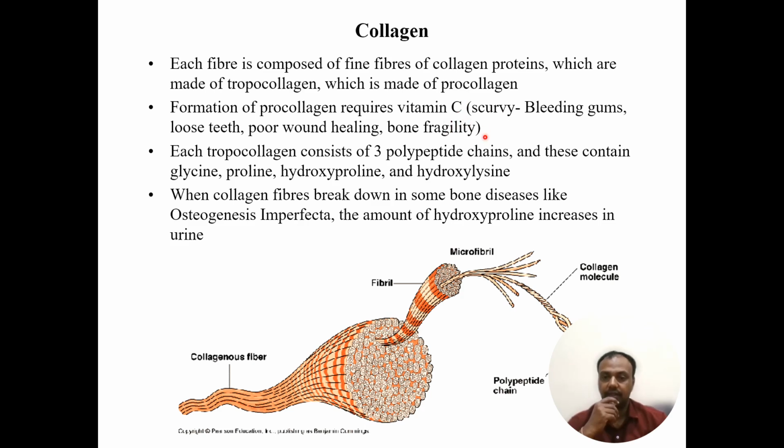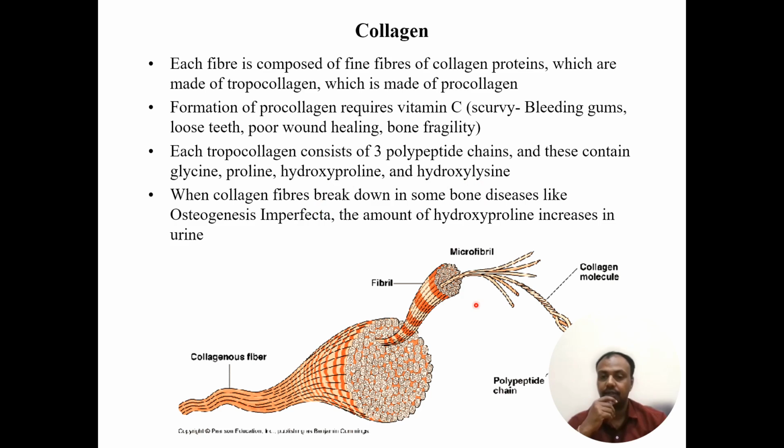In case of scurvy, which is a disorder where the vitamin C level is very low, you may have bleeding gums, loose teeth, poor wound healing, and bone fragility. That's because the connective tissue element, that is, the collagen fibers, are not formed. Each tropocollagen consists of 3 polypeptide chains, and they contain glycine, proline, hydroxyproline, and hydroxylysine.